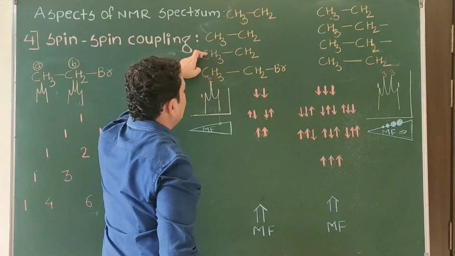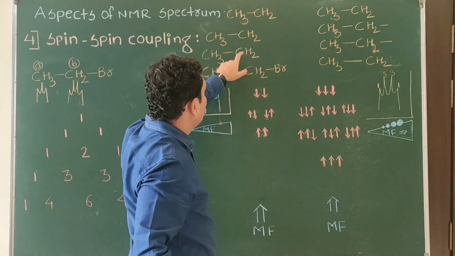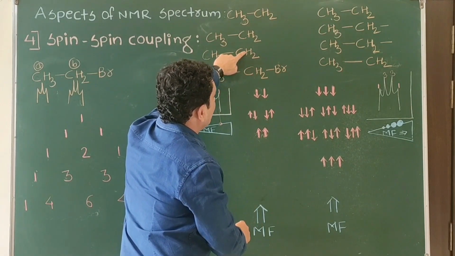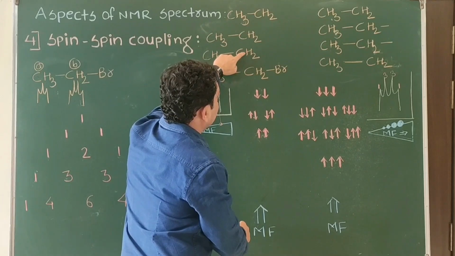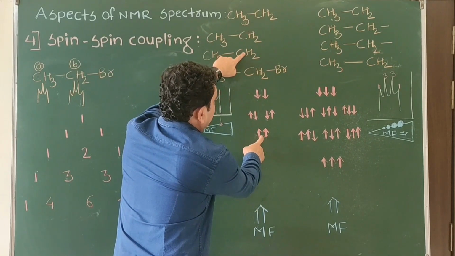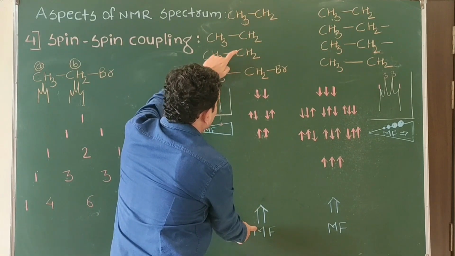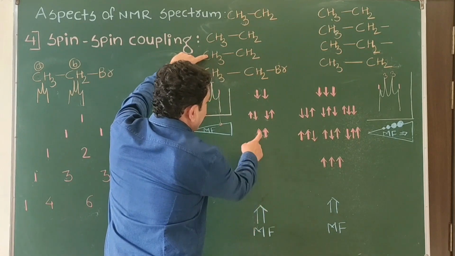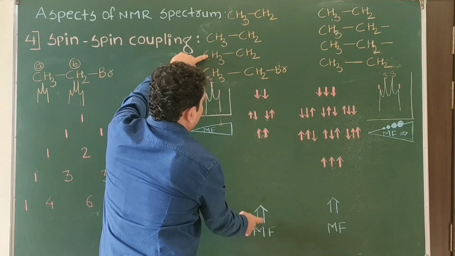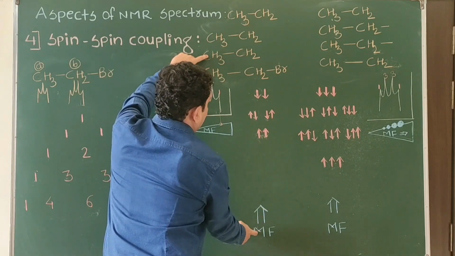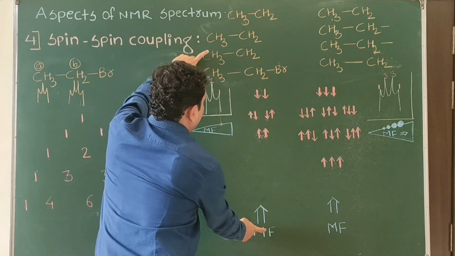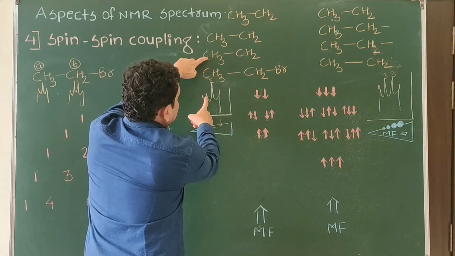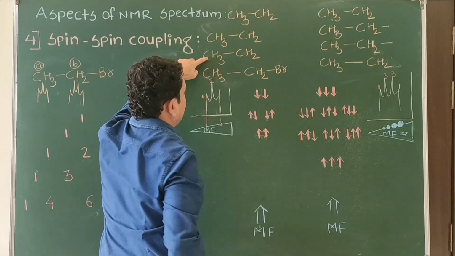In another molecule, a different possibility may be there. Both are aligning. In another molecule, the magnetic orientation of these 2 hydrogen nuclei, if it aligns with the external one, then for the absorption of this hydrogen we have to supply less magnetic field, because they are aligning, they are helping the external. So this CH3 will give the signal at lesser magnetic field. This is the impact of the CH2, giving the signal at lesser magnetic field.